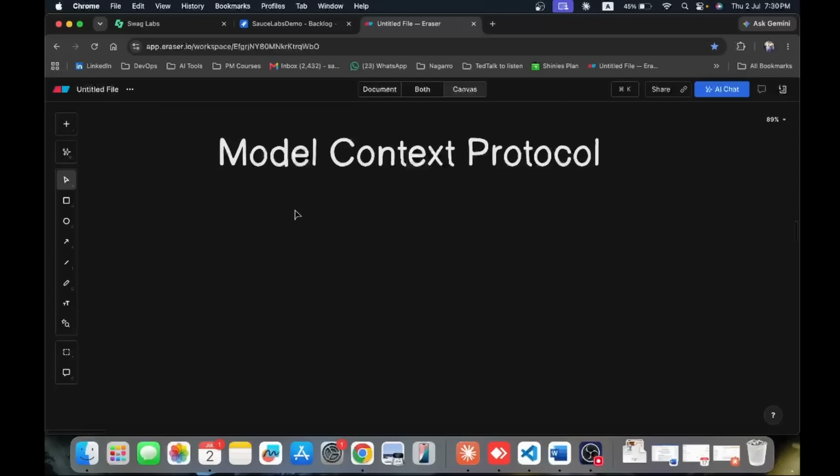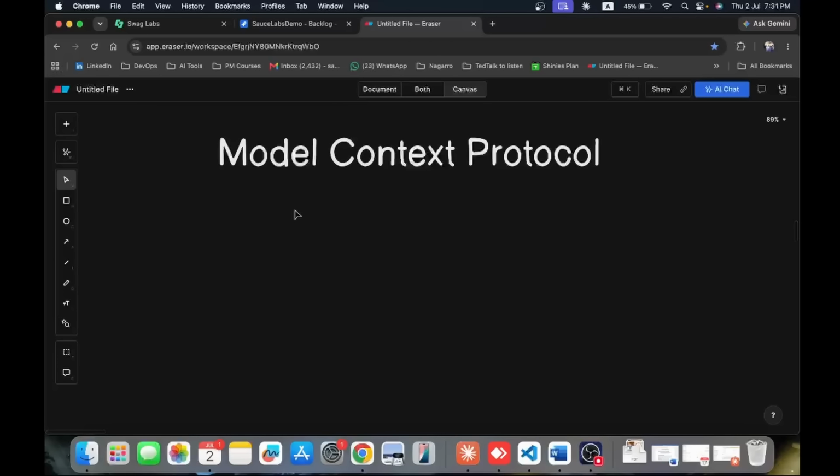We are going to cover the basics of MCP here, like what MCP is, how we can use it, what are the benefits of it, what value it is providing in our testing life cycle. All these things we'll try to understand in this video.